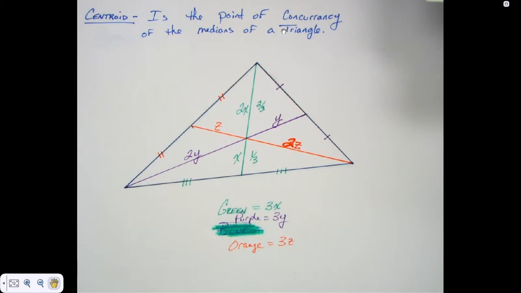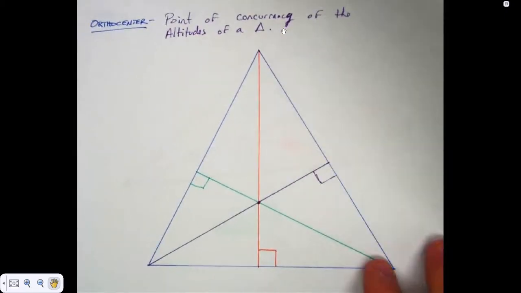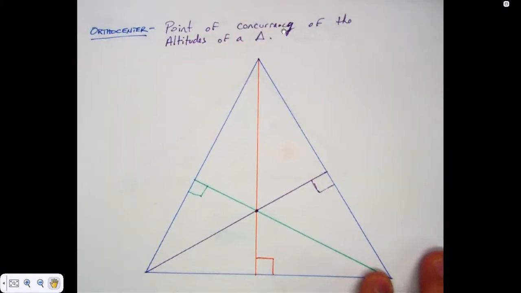The other thing you'll have in this section, which, to be honest, isn't as big a deal: what do you think all the altitudes do, if you were guessing? Do you think they might meet at a certain place? They do. However, there is nothing special about that place except that they all meet there. You don't have to write this down. All you've got to write down is the orthocenter is the point of concurrency of the altitudes of a triangle. Just need to write that vocabulary down.